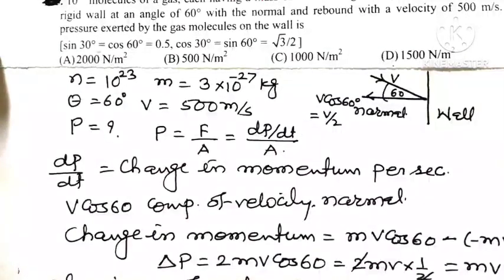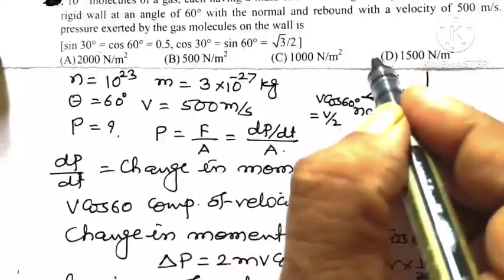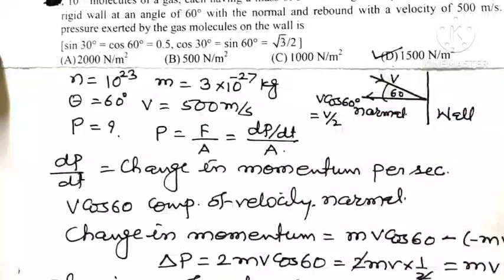So out of 4 options, which option is correct? 1500 Newton per meter square. D is the correct option for this question.